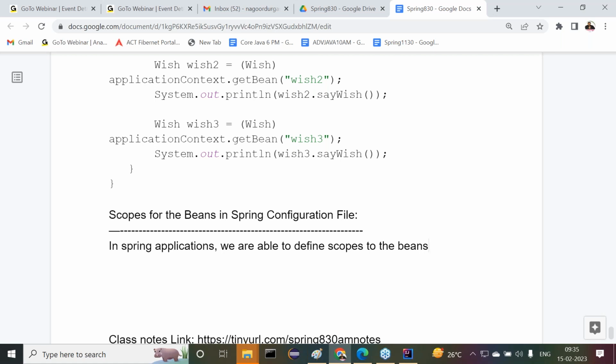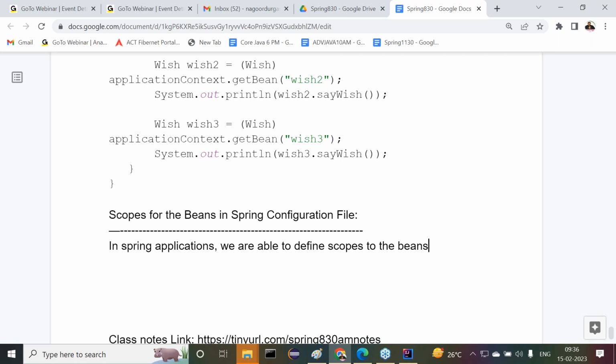Understand this point here. For every request for the bean, I want to create a new bean object. For a particular bean definition in the Spring configuration file, I want to create only one bean object. Or, if it is a web application, using the Spring web module to prepare a web application: for every incoming request, I want to create a bean object. For every context object, for every session object, for every portlet lifecycle, I want to create a bean object.